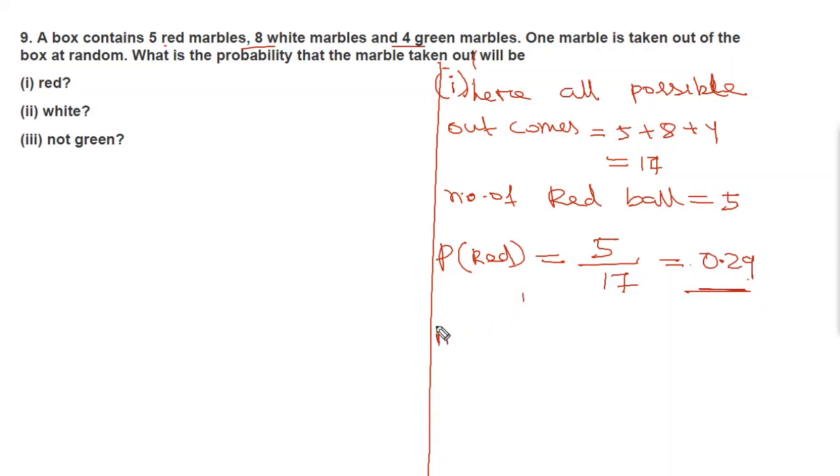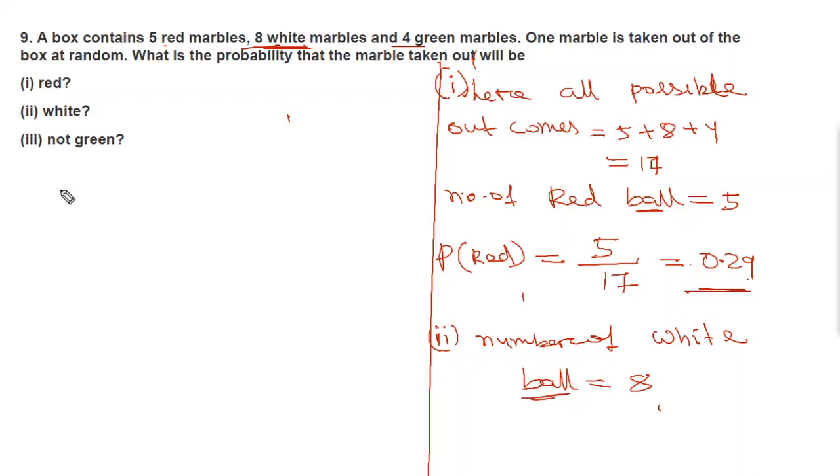Then we will move to part II. Here, number of white marbles, it's not balls, it's marbles, is equal to 8.